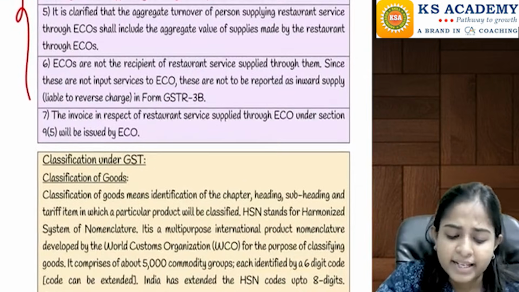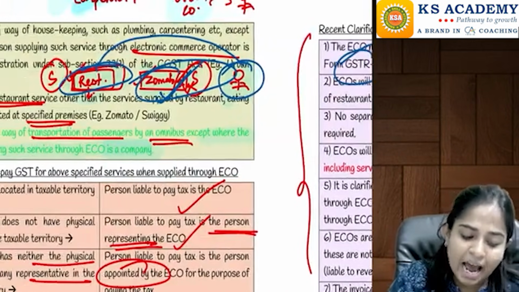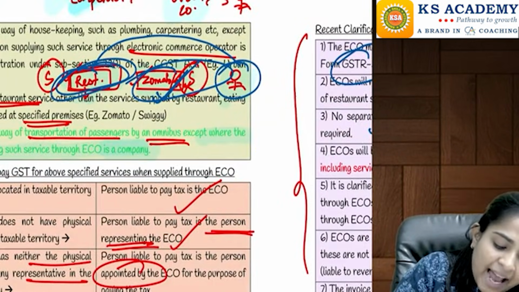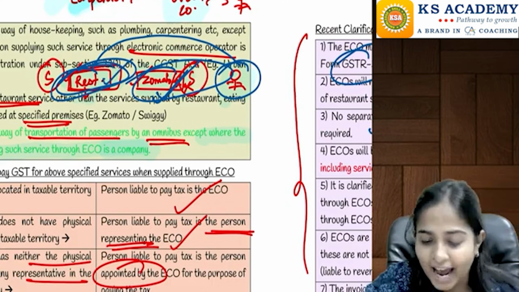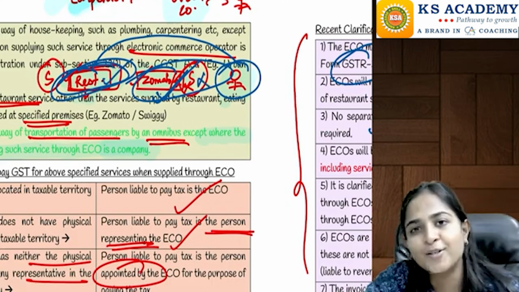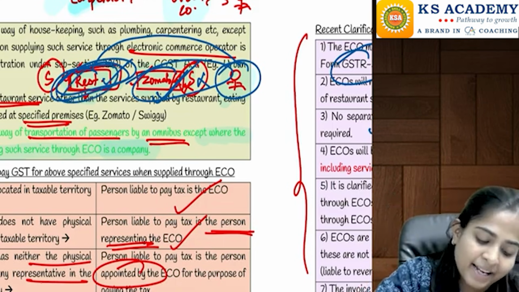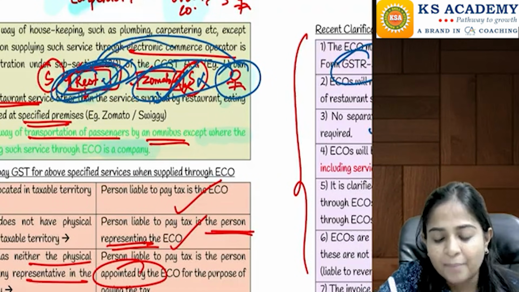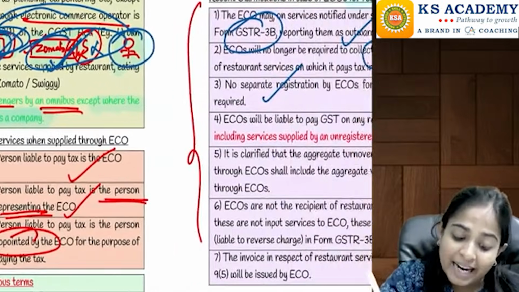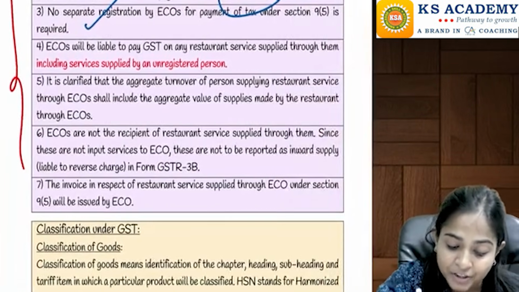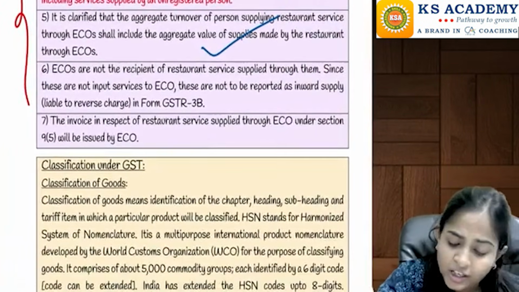Then the next one, they are telling that whenever this sale happens, this will be recorded in the aggregate turnover of the restaurant and not in the aggregate turnover of Zomato Swiggy. Because who is the actual supplier? I told you, the actual supplier is the restaurant. So whatever we are supplying to that particular customer will be included in the aggregate turnover of the restaurant and not of the e-commerce operator.